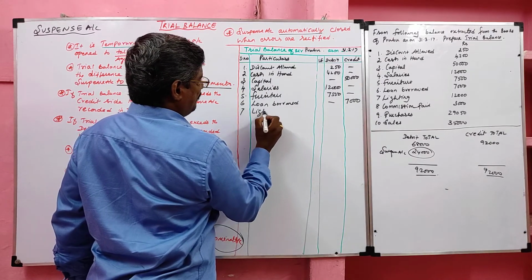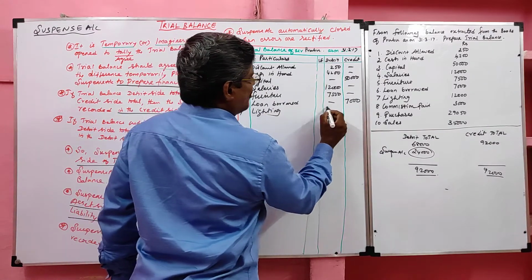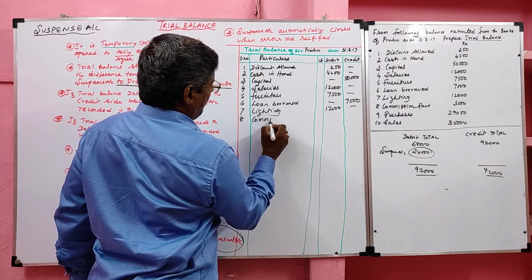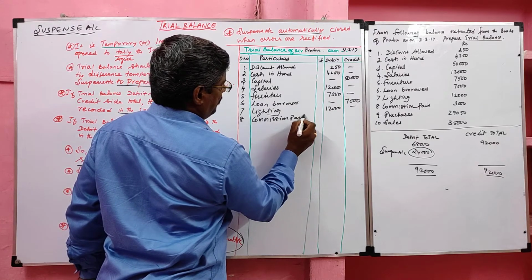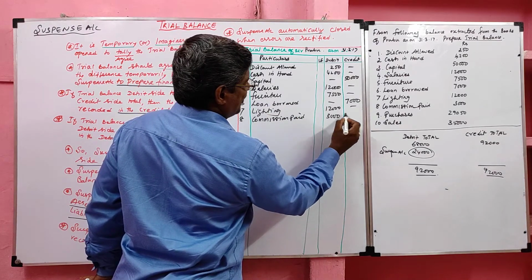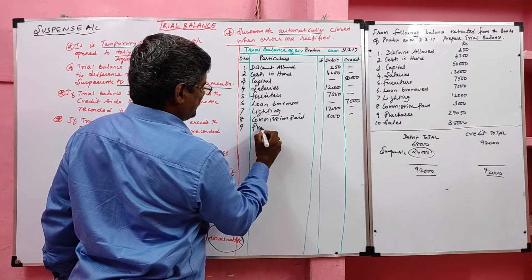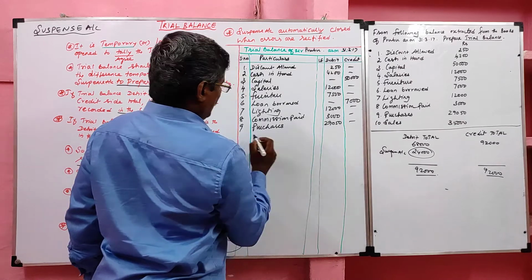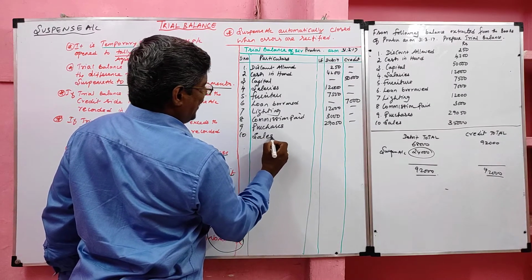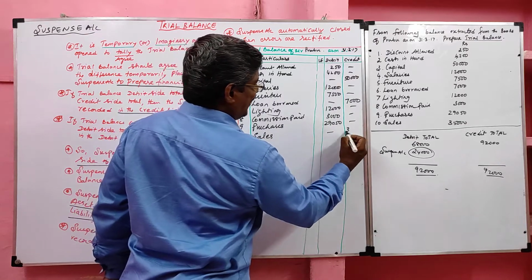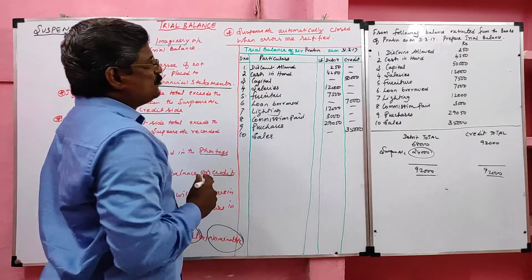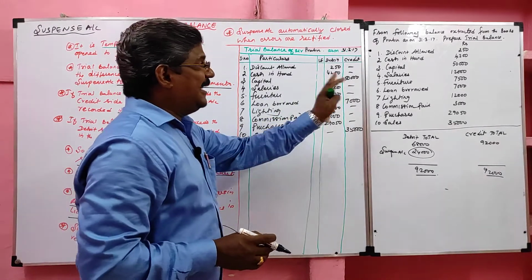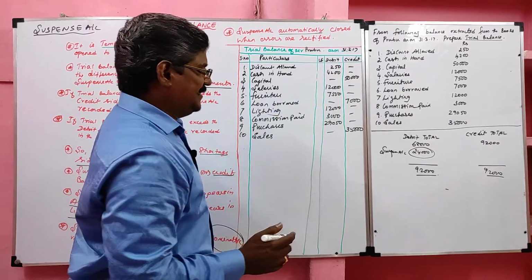Seventh one, lighting. Lighting is an expense recorded in the debit side. Eighth one, commission paid is an expense recorded in the debit side. Ninth one, purchases. It is an expense recorded in the debit side. Tenth one, sales. It is an income recorded in the credit side. Students, earlier I said expenses and assets are recorded in the debit side. Income and liabilities are recorded in the credit side.